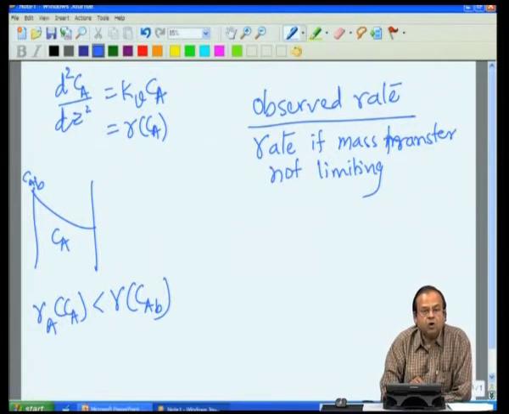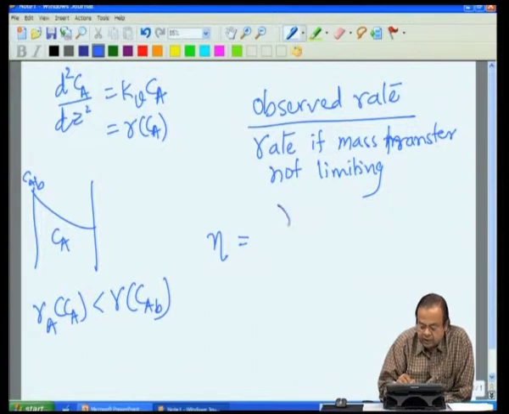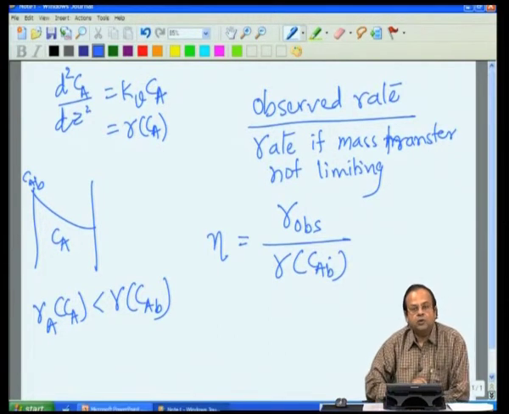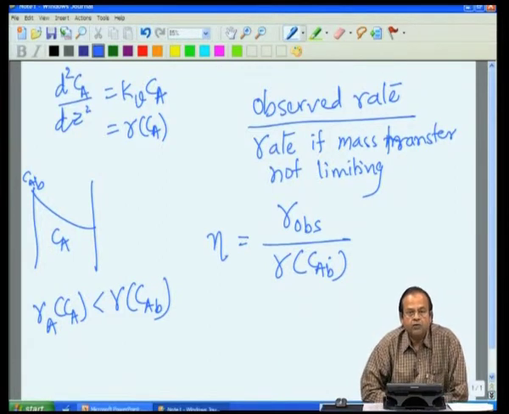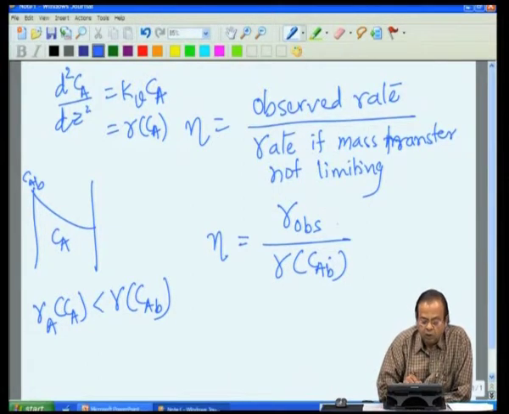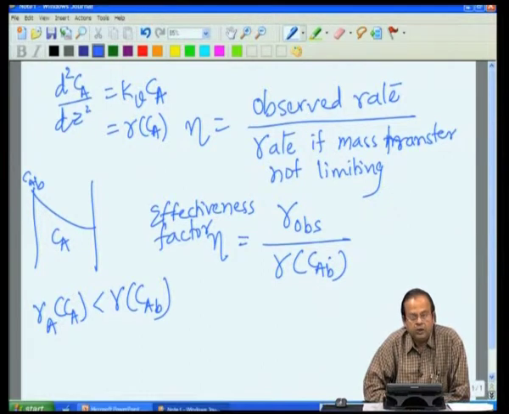That means the rate if the concentrations were CAB. So, we will put this in a more formal form, saying R observed divided by R of CAB, that is the observed rate divided by the rate if concentrations were CAB, and the ratio of this we call the effectiveness factor eta. So, this is my concept of effectiveness factor, eta.